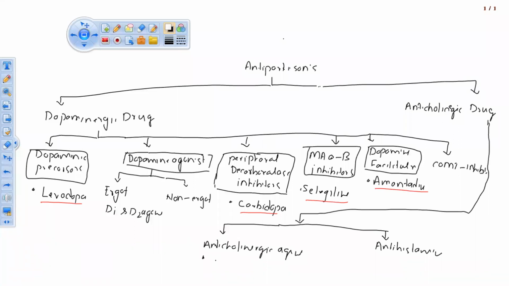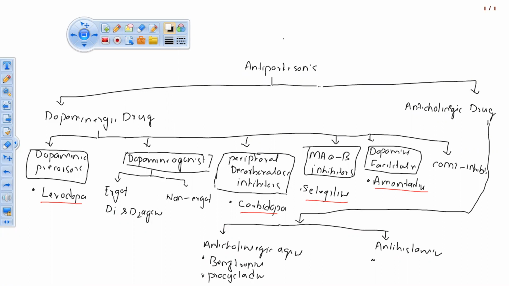One is benztropine, and another one is procyclidine. So this is another drug, procyclidine. How many drugs? 7 drugs I said. 1, 2, 3, 4, 5, 6, and another one from antihistamine, that is.